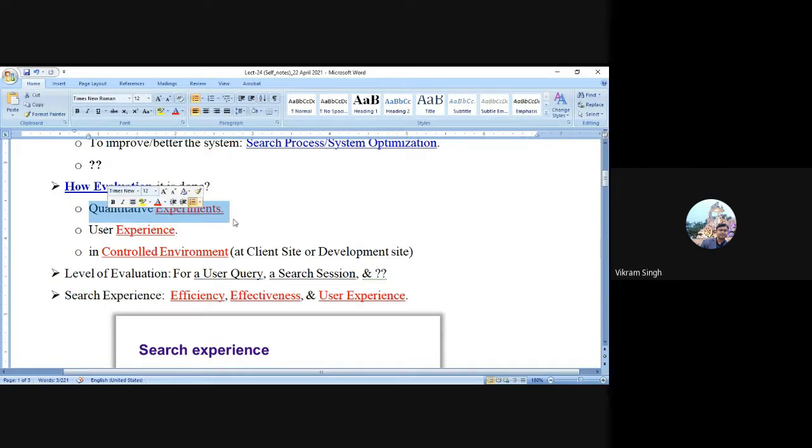The environment includes each and everything: what computing devices were used, what the voltage was, what the user query was, how much data had been gathered. All these parameters have been well maintained and well recorded. So you should be collecting the data about both the client and development sides.